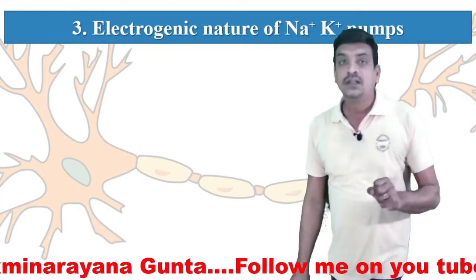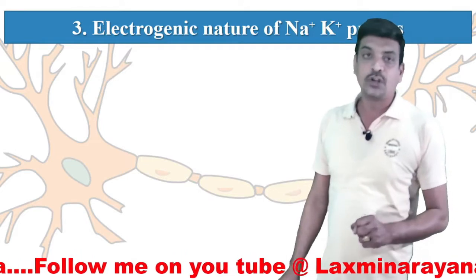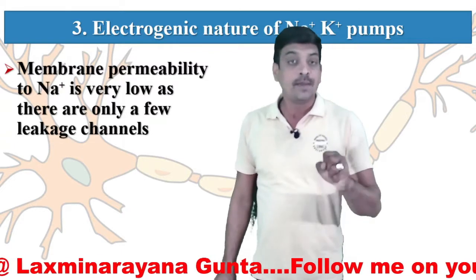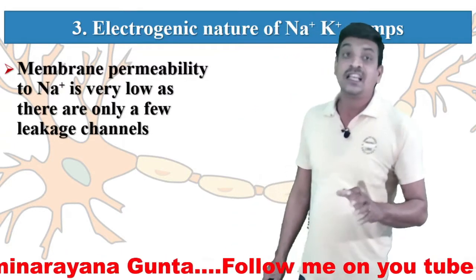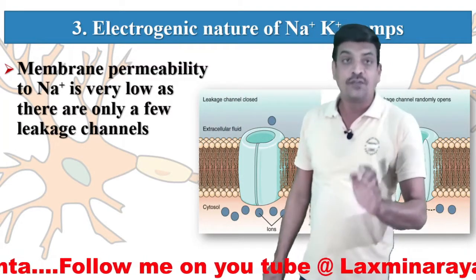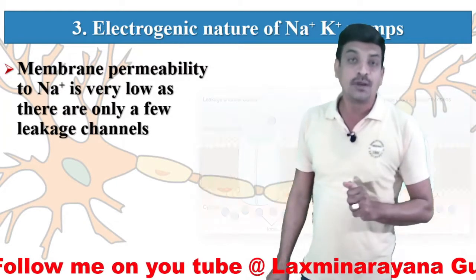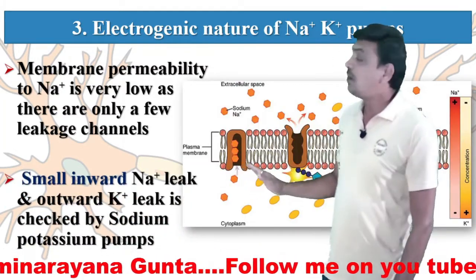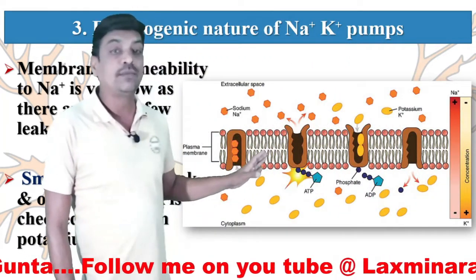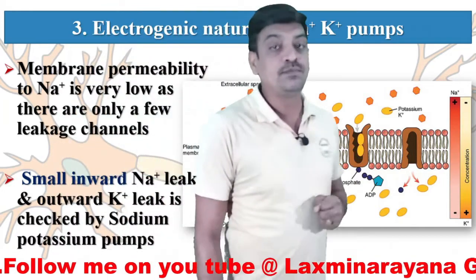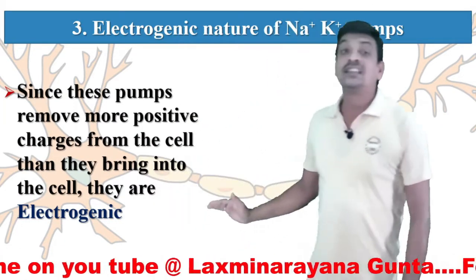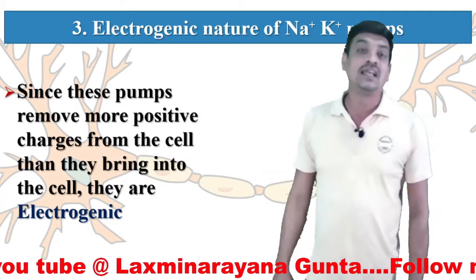Okay, and the third factor that influences the transmembrane potential is the electrogenic nature of sodium and potassium pumps. As I already have discussed, membrane permeability of sodium ions is very low as there are only few leakage channels, and membrane permeability of potassium is very high as there are more number of potassium channels. Okay, as a result, the small inward movement of sodium ions and outward movement of potassium ions is checked by these sodium potassium pumps. Okay, meaning these pumps remove more positive charges from the cell than they bring into the cell. They are called electrogenic.